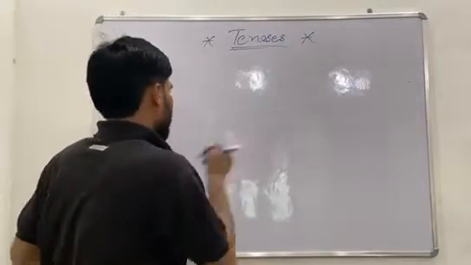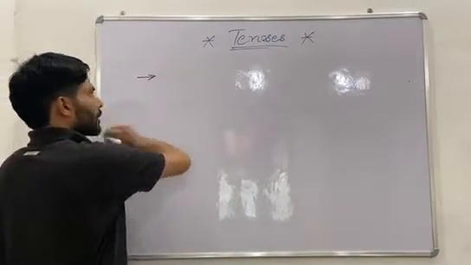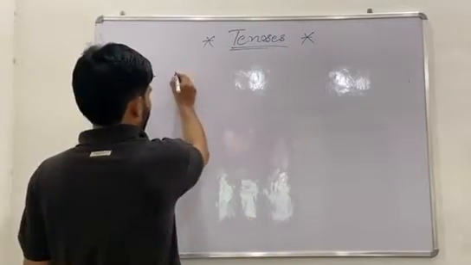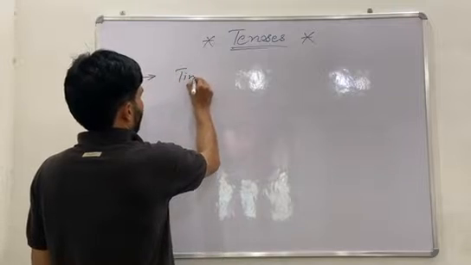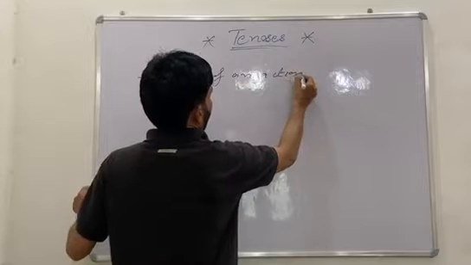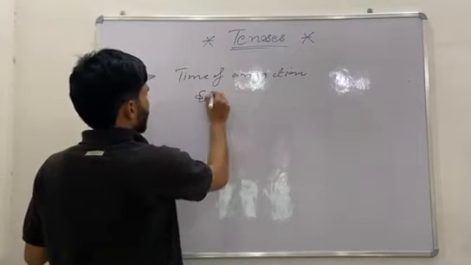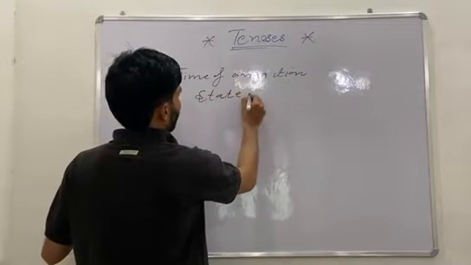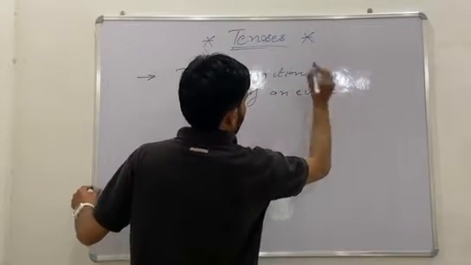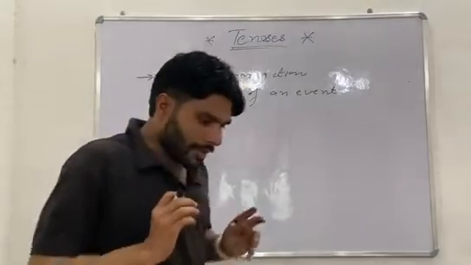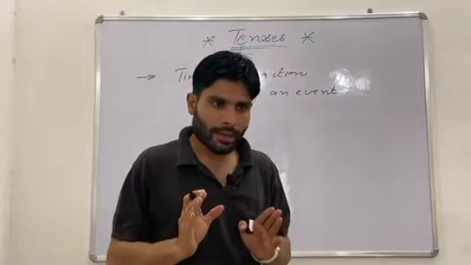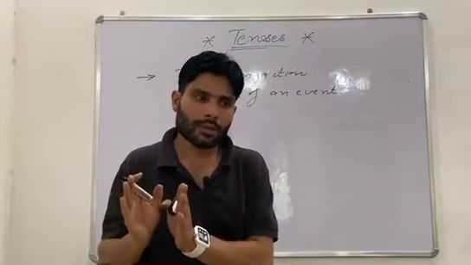So if I write a simple definition, tense is a time of an action and state of event. Basically, whenever we use a verb in a sentence, it does not always talk about tenses.